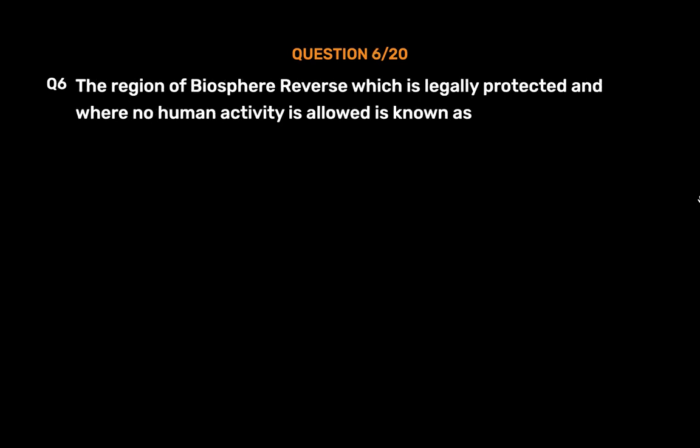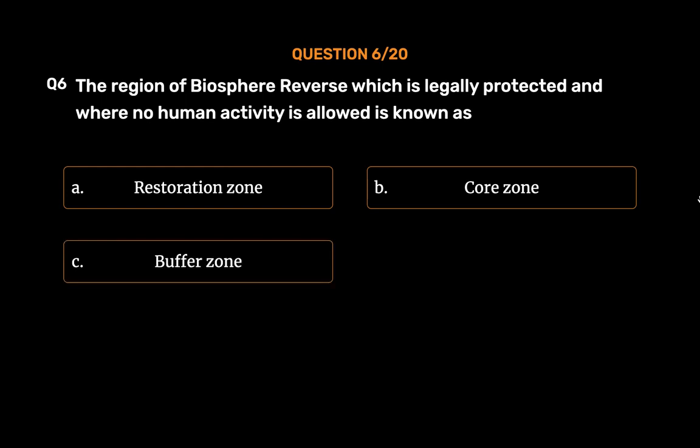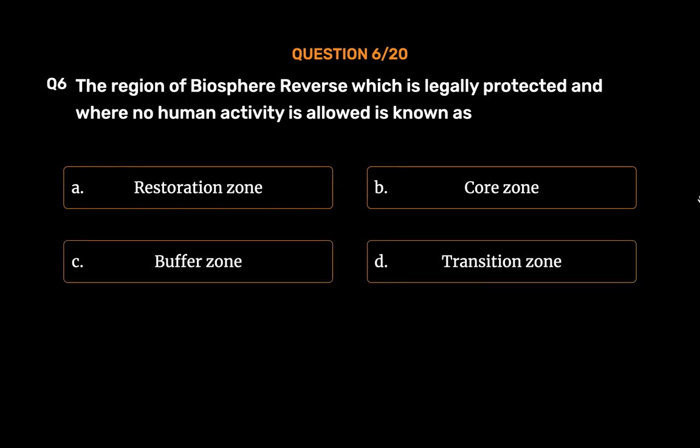Question number 6. The region of biosphere reserves which is legally protected and where no human activity is allowed is known as Option A. Restoration zone. Option B. Core zone. Option C. Buffer zone. Option D. Transition zone. The correct answer is Option B.